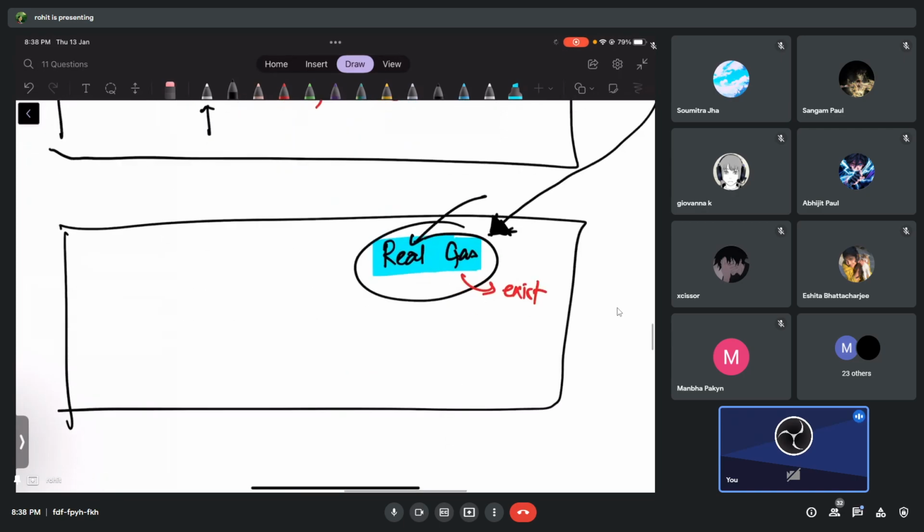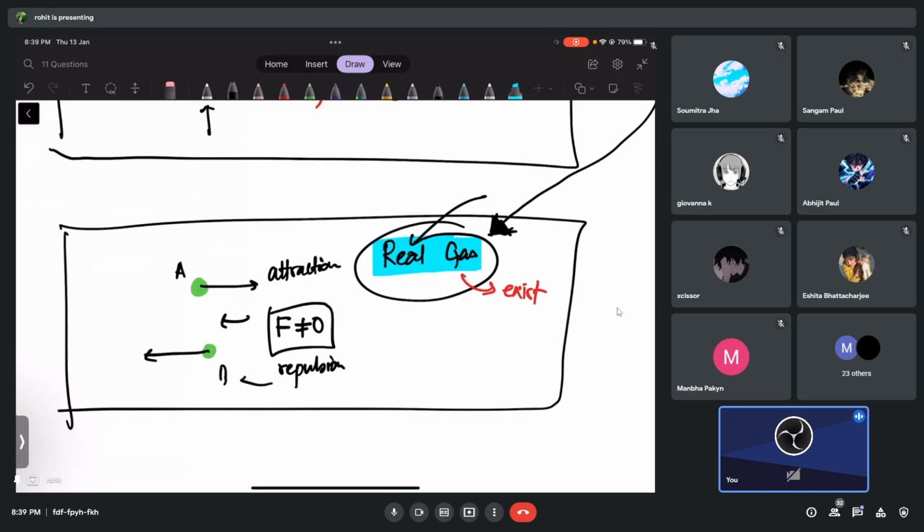Remember, in a real gas, if a gas particle is moving and there's another particle moving, there will be a certain amount of force of attraction between the molecules, or maybe force of repulsion, even without touching each other. They just have to pass very close to each other and they will apply force on each other, attraction or repulsion. As a result, the potential energy will be 0 or not 0 in this case?